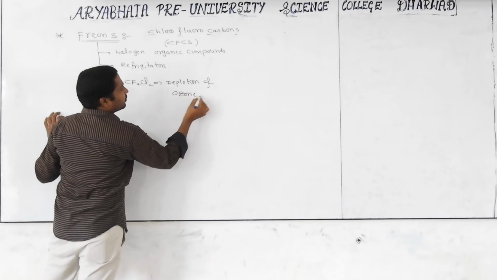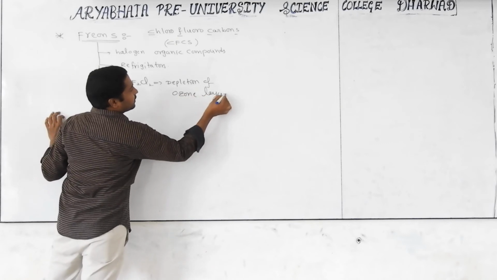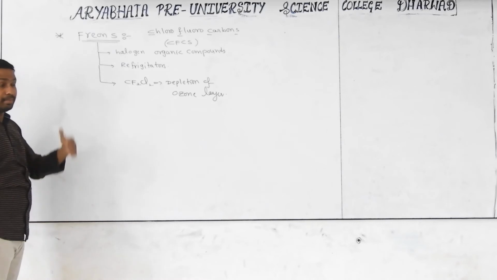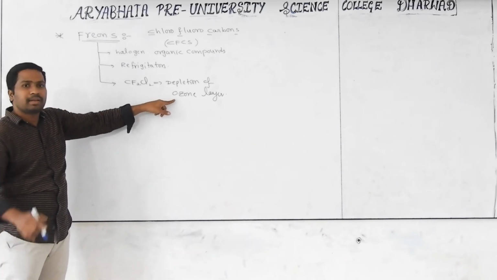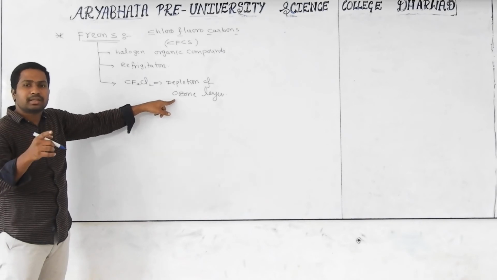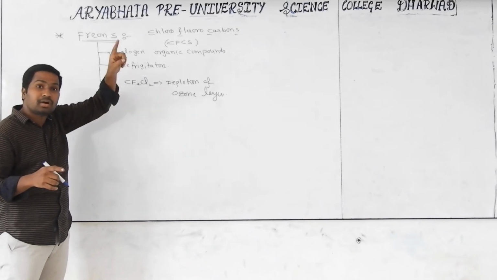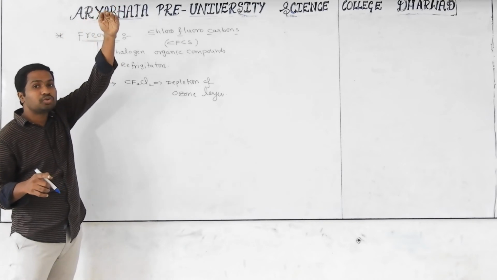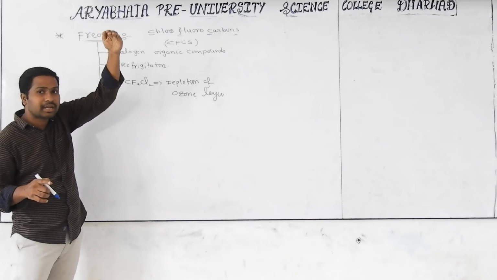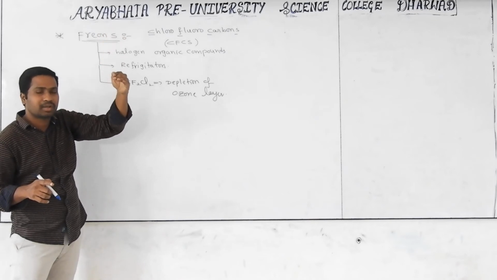Ozone layer. You got it. You already studied it, but how is it being damaged? You know, the ozone layer is very helpful to us in protecting us from ultraviolet radiations coming from the sun. If there is no ozone layer, what happens? Ultraviolet radiations fall directly on human beings.